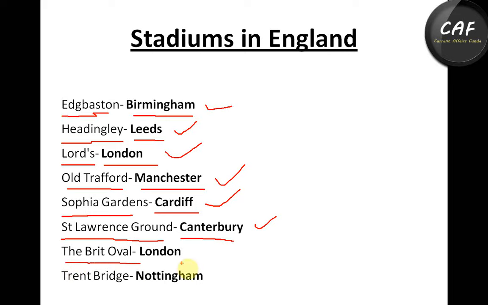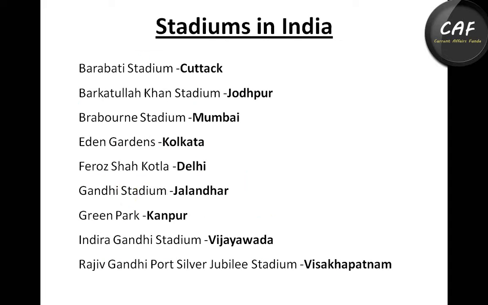The second last is the Brit Oval, an international stadium in London, England. And the last one is Trent Bridge. Trent Bridge is a cricket ground stadium in Nottingham. Now move to the next country, that is India.